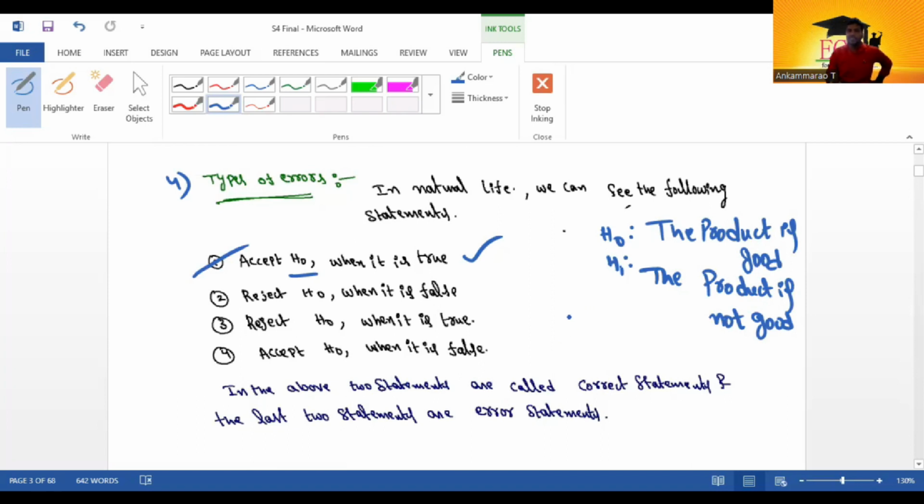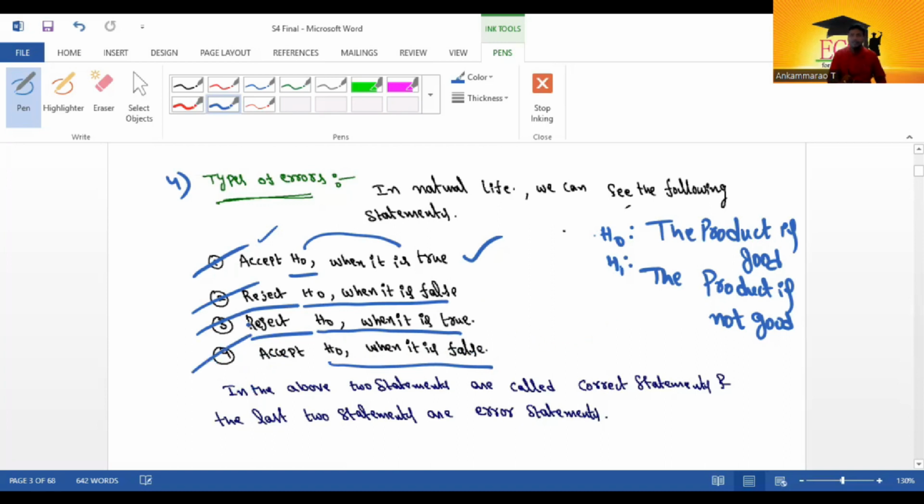If H naught is true, it is a good product, and we accept it. Second, reject H naught when it is false: if the product is defective, we reject it. Third, reject H naught when it is true: even if it is a good product, in some cases we reject it. Fourth, accept H naught when it is false: it is a bad product but we accept it. Good products are accepted, bad products are rejected, but in some cases good products are rejected and bad products are accepted.